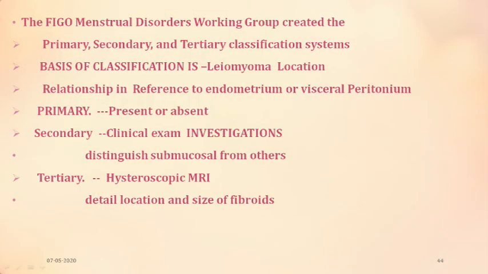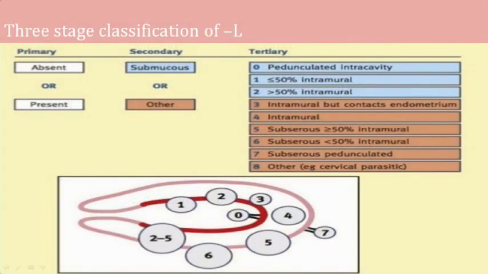So the FIGO menstrual classification working group described it into primary, secondary and tertiary, and the basis of this classification was location and relationship in reference to the endometrium and visceral peritoneum. We divided it into primary, where the fibroid was absent or present. We divided into secondary, whether it was submucous or other.